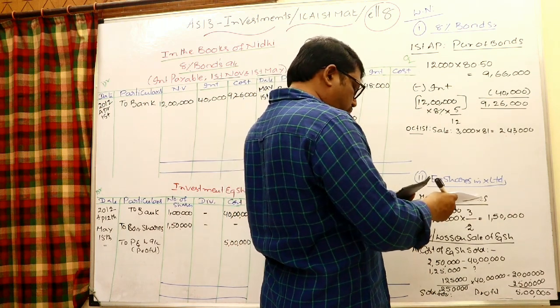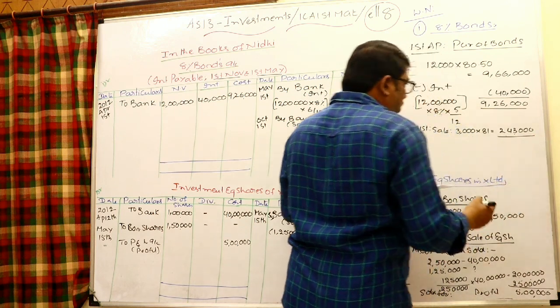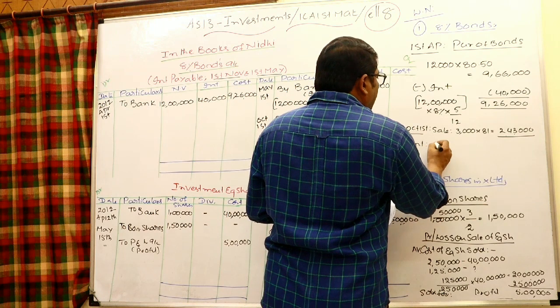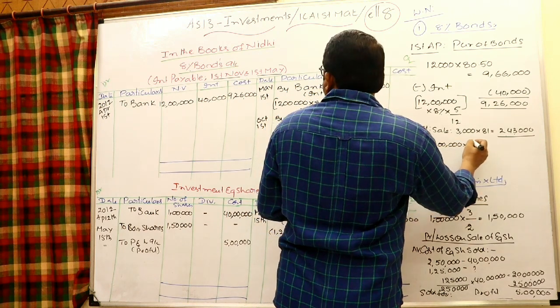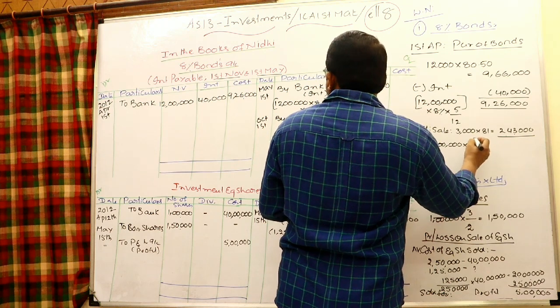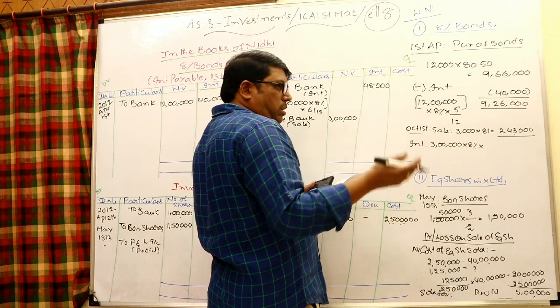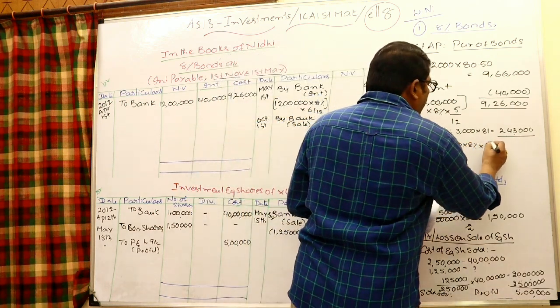This is exclusively the sale of investments, which does not include the element of interest. So interest you have to collect separately. Interest, that is 3 lakhs into what is the percentage? 8% into. October 1st means November 1st we will receive the interest, means 5 months is accrued but not due, 5 by 12.